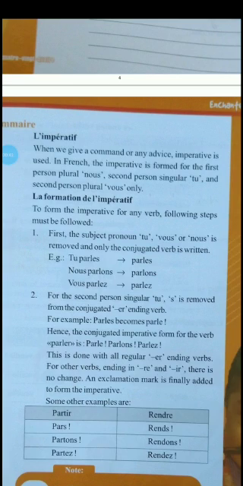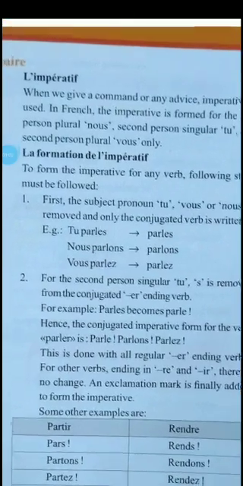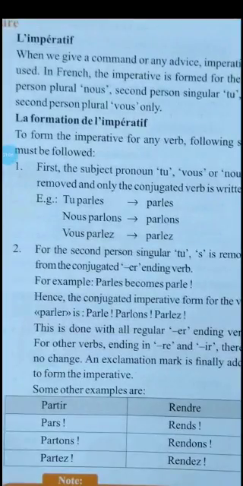When you are conjugating for the imperative sentences, you have to keep in mind that for all the other verbs, when you conjugate parler, we conjugate it according to je, tu, il, elle: je parle, tu parles, il parle, elle parle, nous parlons, vous parlez, il parle, elle parle. But when we are conjugating for the imperative form, we just have to conjugate in three subject pronouns, that is tu, nous and vous.